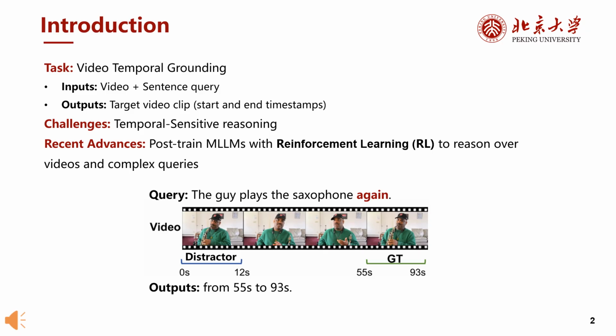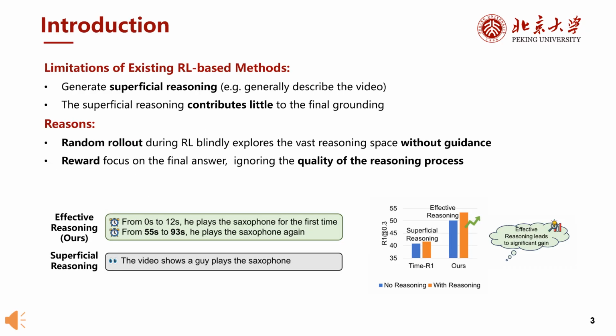Recently, post-training multimodal large language models using reinforcement learning have shown great promise in handling these complex queries. Despite recent progress, existing RL-based methods often generate superficial reasoning. As shown in the left figure, instead of focusing on the critical evidence needed for grounding, they tend to produce generic descriptions of the video. Such reasoning contributes little to the final localization result.